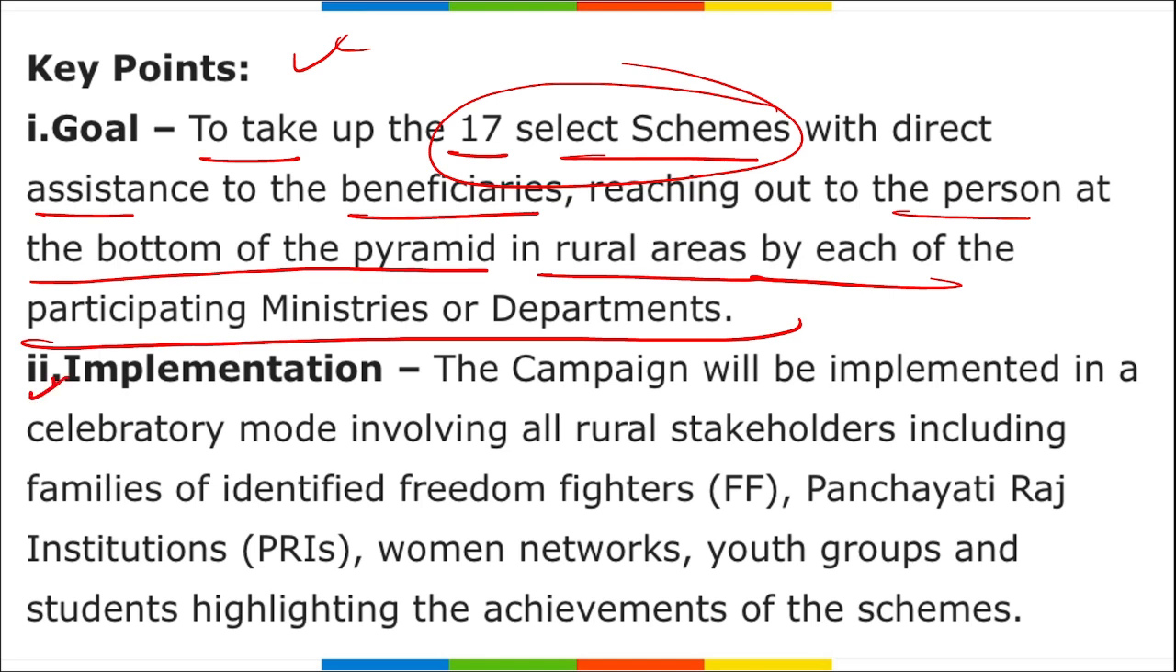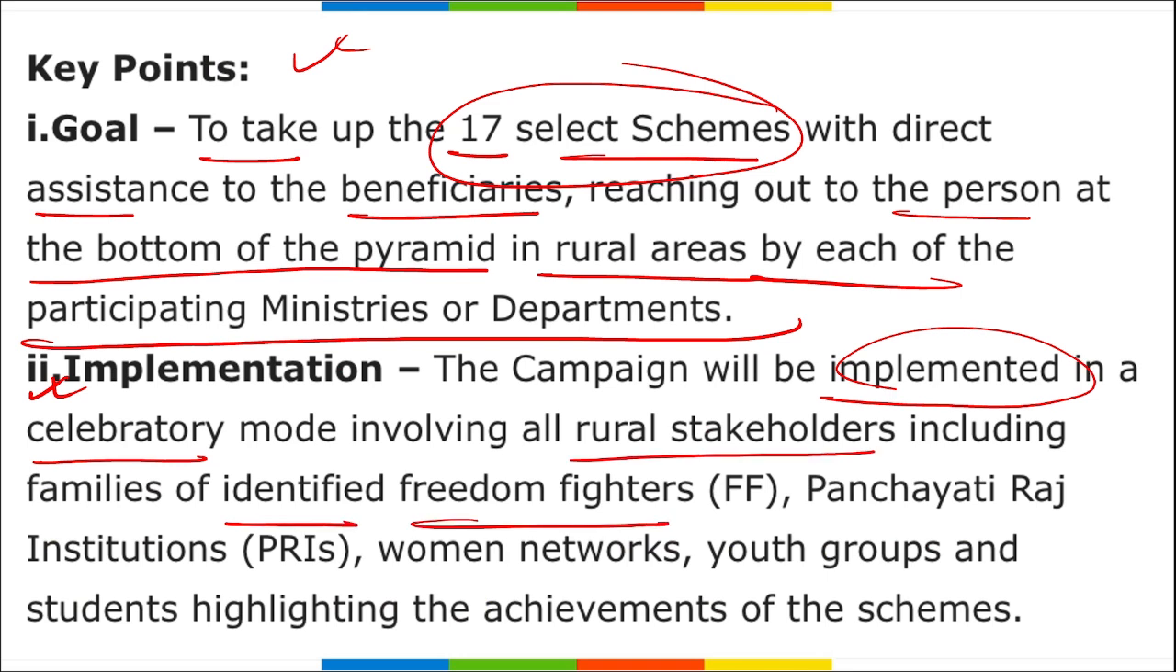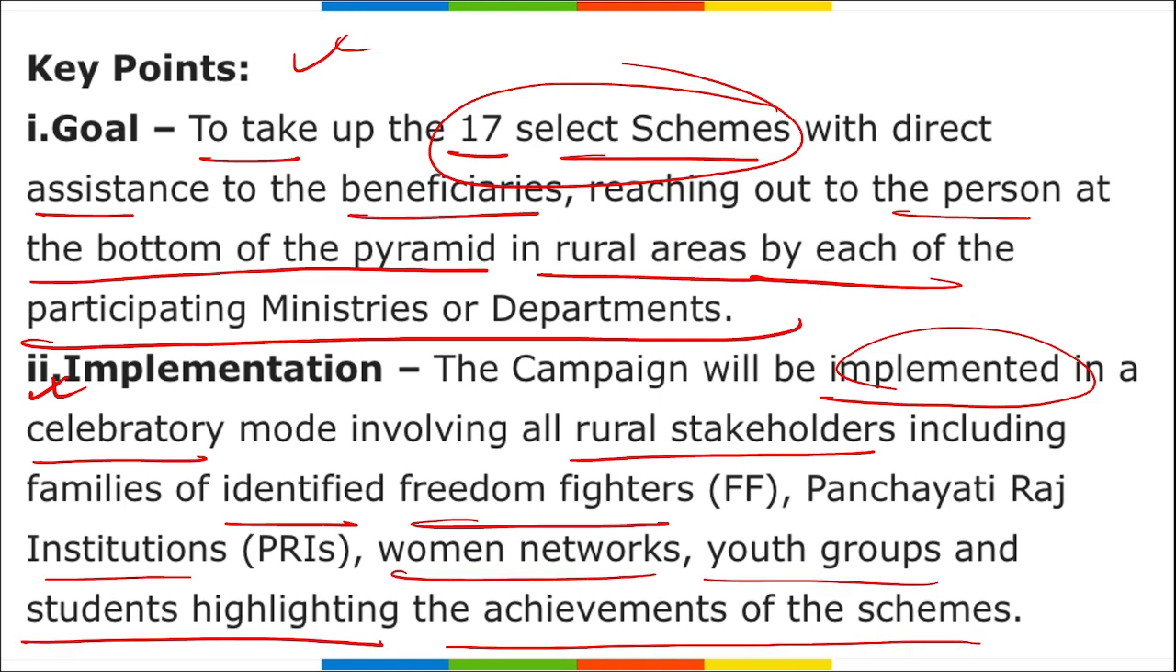How can we implement this Aazadi se Antyodaya Tak in these 75 districts? The campaign will be implemented in a celebratory mood involving all the rural stakeholders, including families of identified freedom fighters, Panchayati Raj institutions, women networks, youth groups, and students, highlighting the achievement of the scheme. Alright, if they highlight them, if they bring up this topic when they are giving any interview or when they are talking in any panchayat or anywhere in a group, then this implementation can bring more ease and it can be implemented easily to even a large section of society.